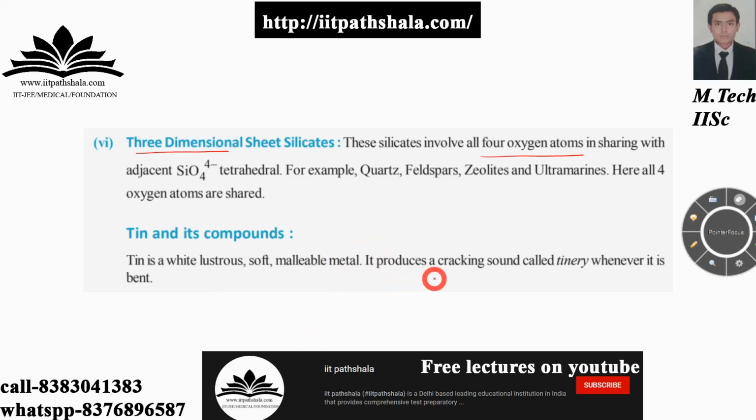It produces a cracking sound called tin cry whenever it is bent. Most houses have ghee canisters, the ones in which ghee comes. Those canisters are made of tin itself, and you will hear the tin cry sound. When you hit it, there will be a wobbly, cracking kind of sound, which you can call the tin cry sound. So that's your tin, guys, the ghee canister.